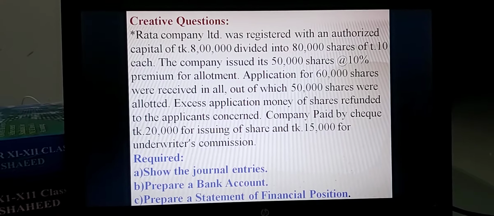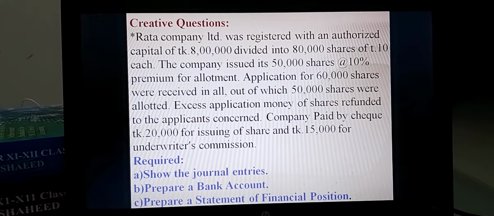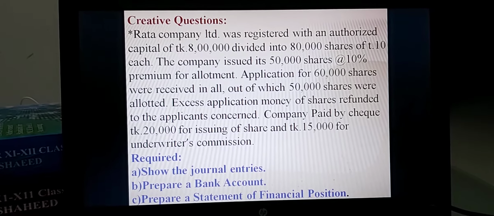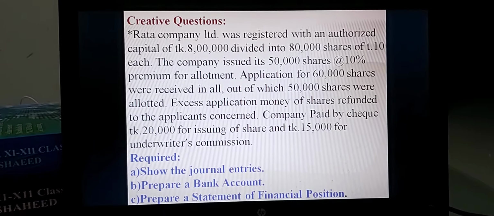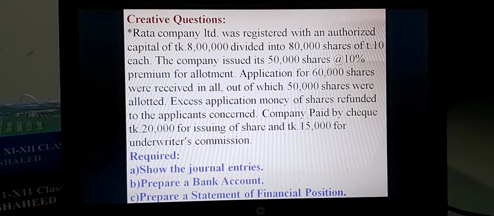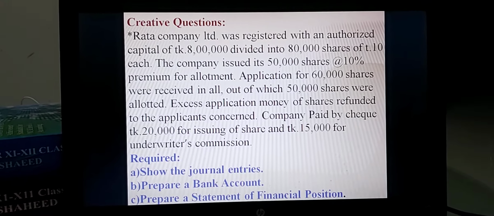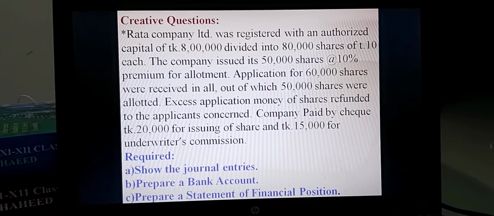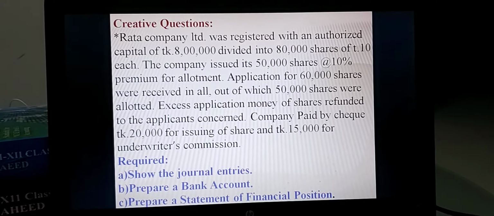And then applications for 60,000 shares are received in all with the premium. From this transaction you have to record the journal entries for requirement A, and out of which 50,000 shares are allotted.